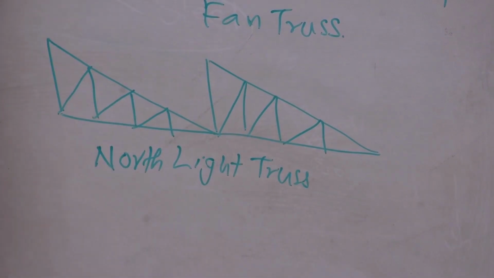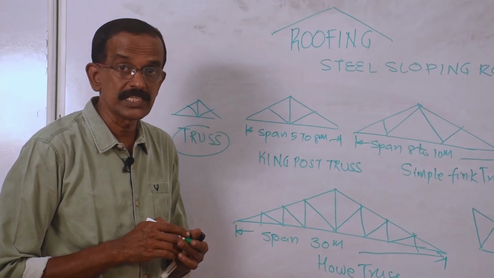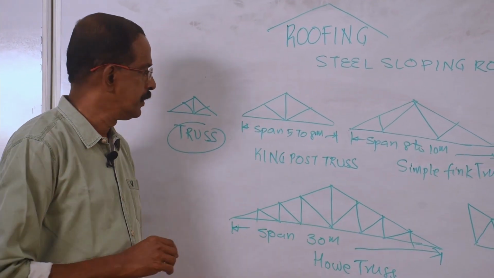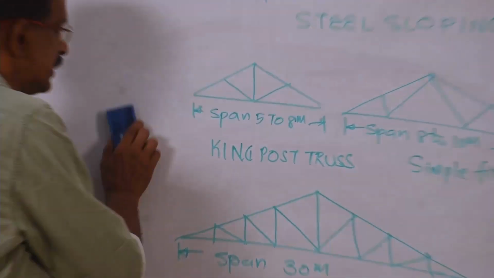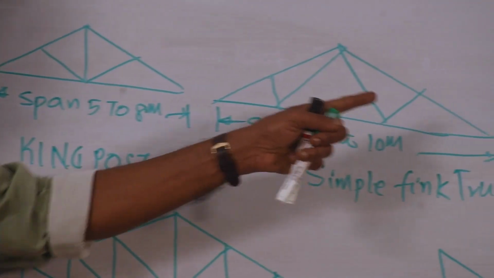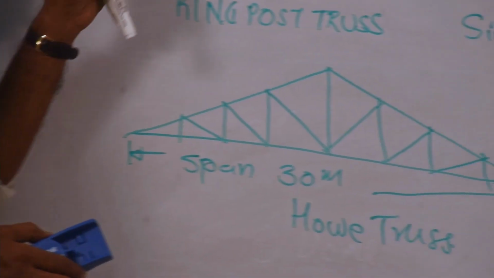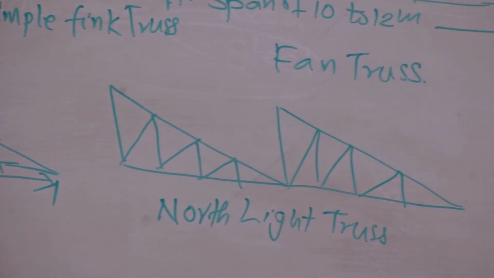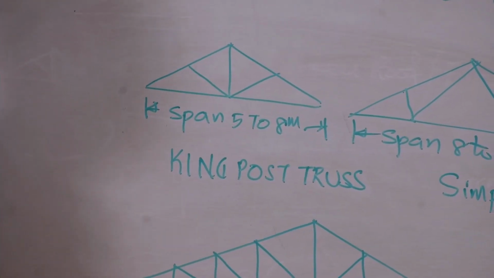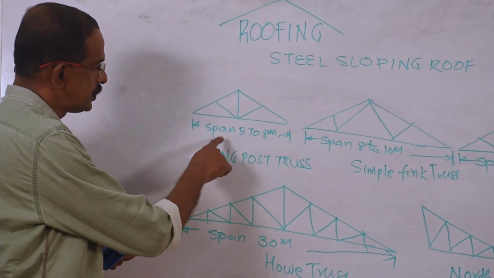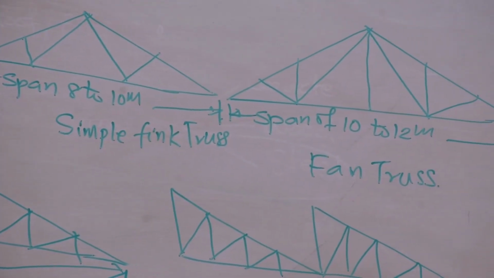So these are the different shapes for the steel sloping roof, depending upon the span, depending upon the width. Here you can see, as the span increases, the shape is changing, the name is also changing. So that means you have to remember the span, name as well as shape. I have arranged it in the increasing order. You see 5 to 8, 8 to 10, 10 to 12, and to a maximum of 30 meters.